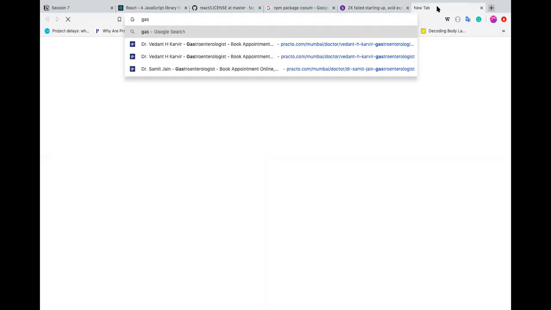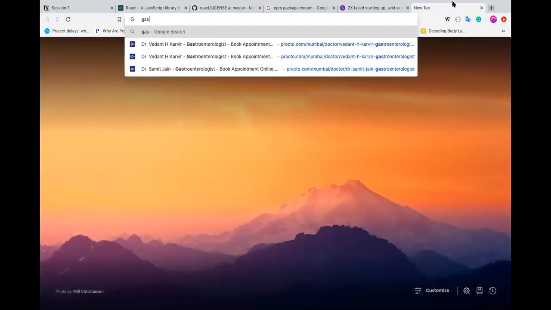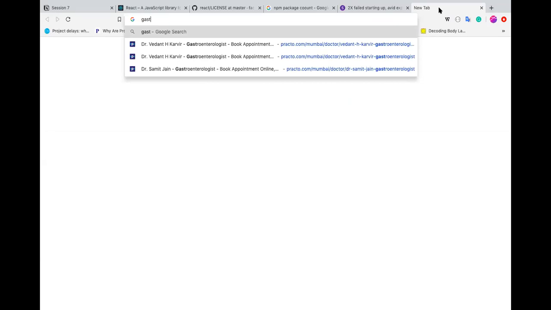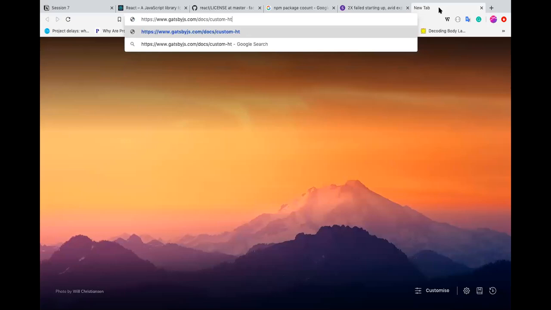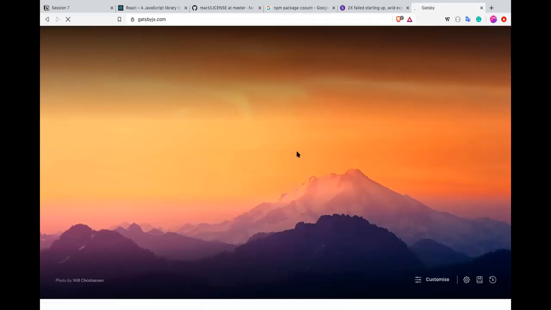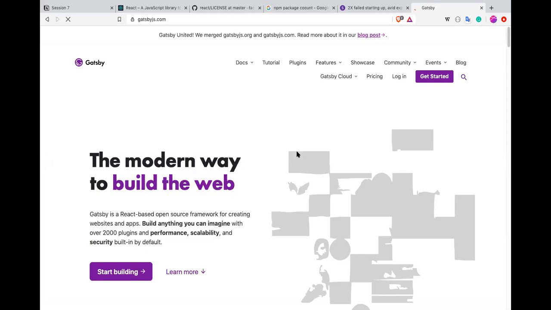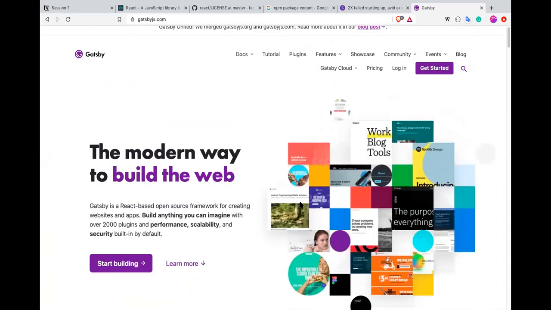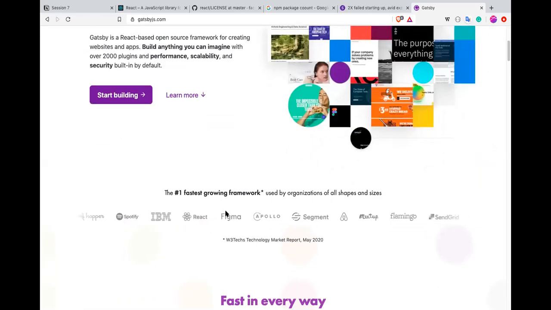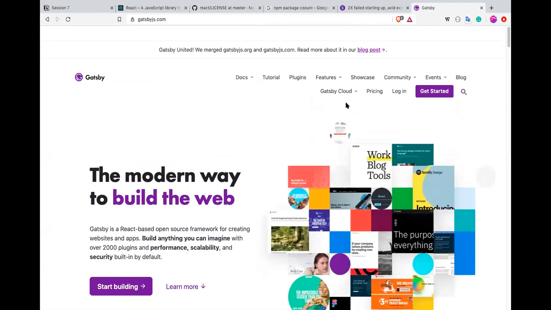So again, React is a framework of JavaScript, and Gatsby is built on top of React. And still, you'll see a lot of companies use Gatsby for building web applications. This is kind of a competitor to WordPress. They give a lot of flexibility.